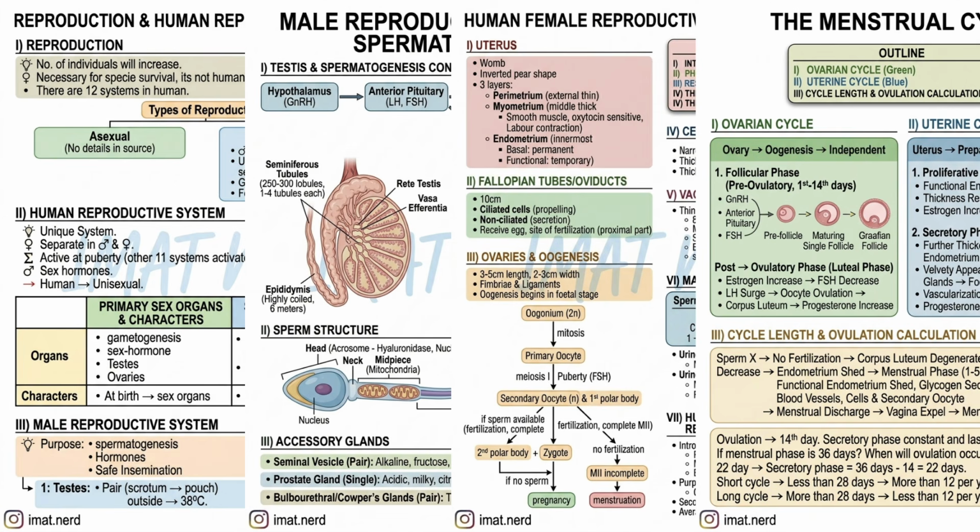I have highlighted exactly where the cells are haploid versus diploid, because it has been asked in past papers a lot. And for everything you need to know about the hormones, we have a separate chapter in biology about the endocrine system. In there, we talked about the LH surge and FSH. This is very important. The menstrual cycle is very, very important.